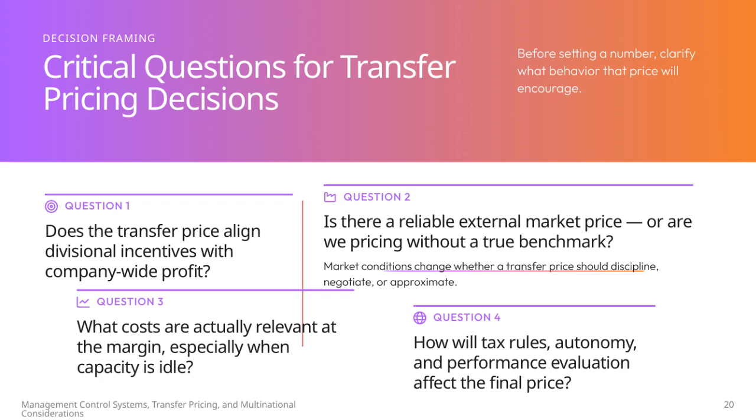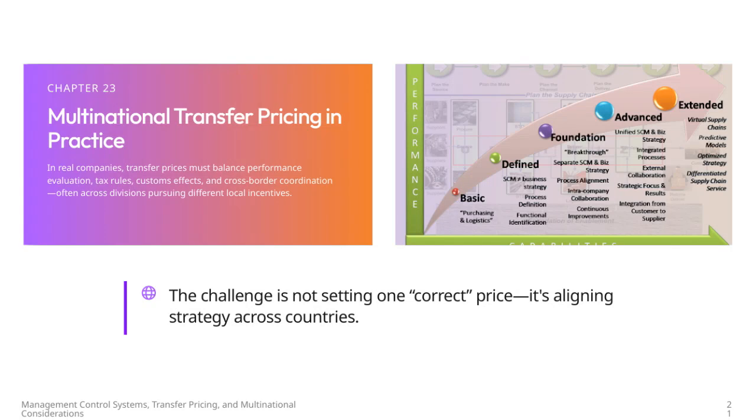When we talk about multinational transfer pricing in practice, the key challenge isn't about finding one correct price for internal transactions. Instead, it's about aligning pricing strategy across different countries with varying tax rules and business environments. Companies have to carefully balance several factors. Transfer prices need to support effective management control systems, so divisions are evaluated fairly on their performance.